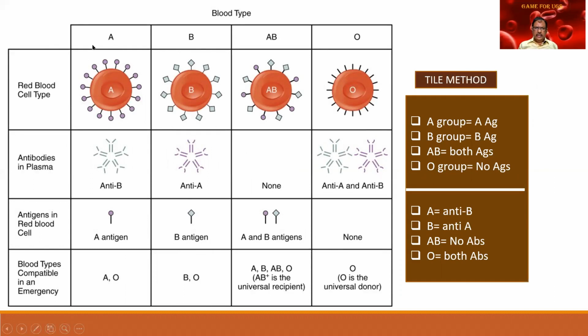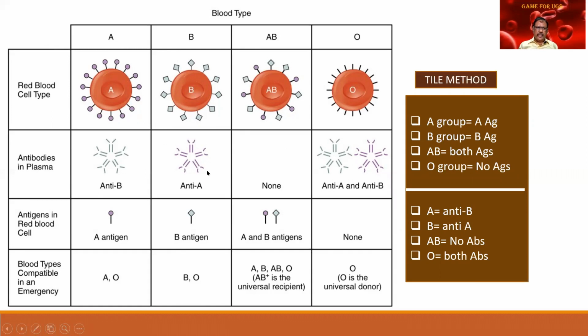So these are the various blood groups over here: A, B, AB, and O. There are antigens present on the surface. So there is the A antigen, then the B, AB, and no antigens. Accordingly, in this patient there will be anti-B antibodies.